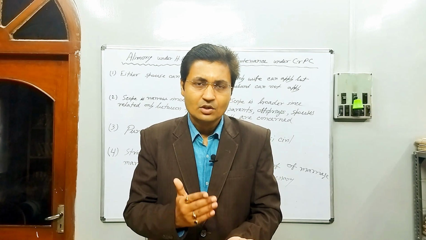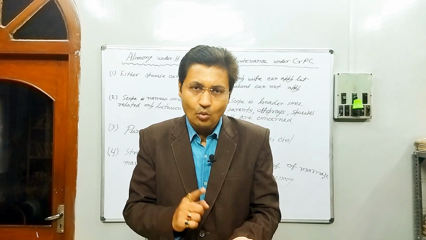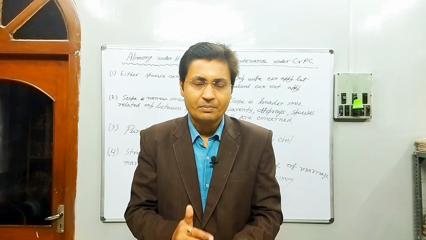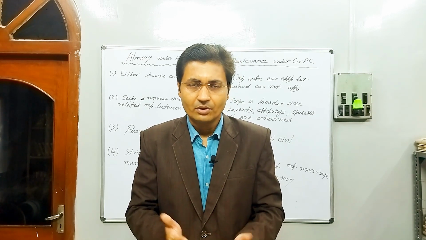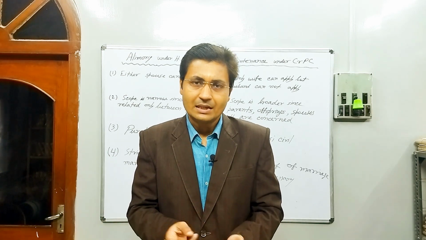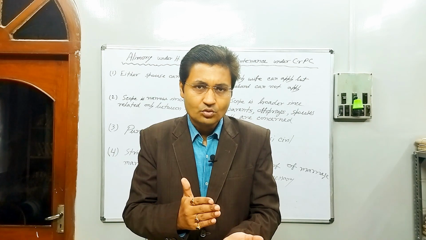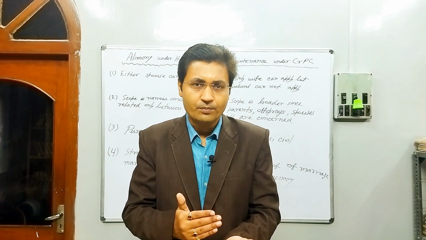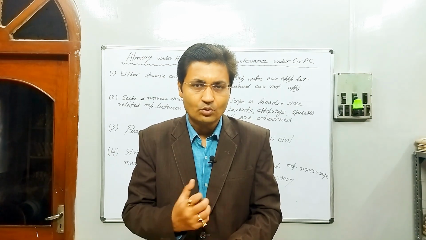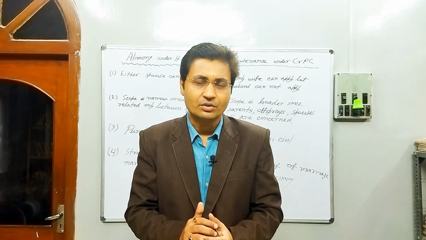Whereas section 125 of CrPC says that only the wife is entitled to apply against the husband for claiming maintenance. Husband cannot claim against the wife. And the second point of distinction is this: section 25, its scope or ambit is narrow because it is confined to the spouses only.